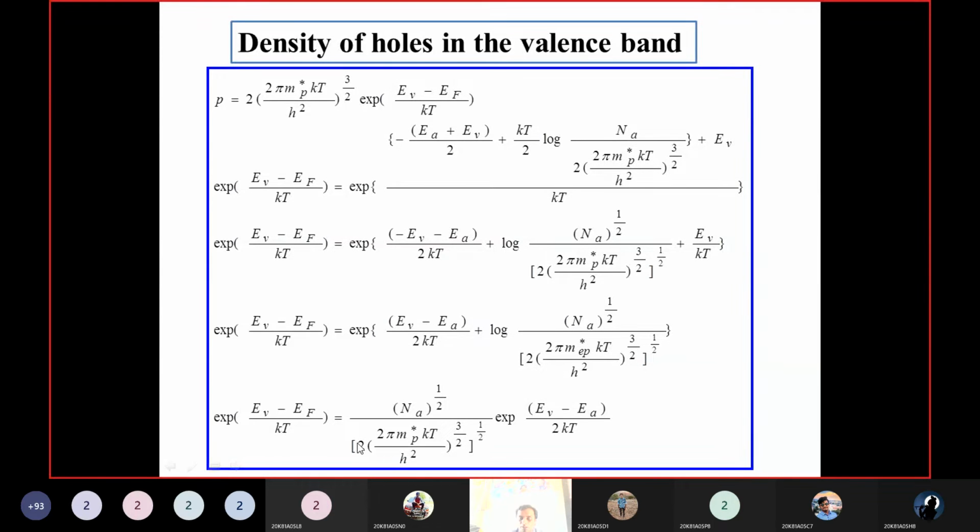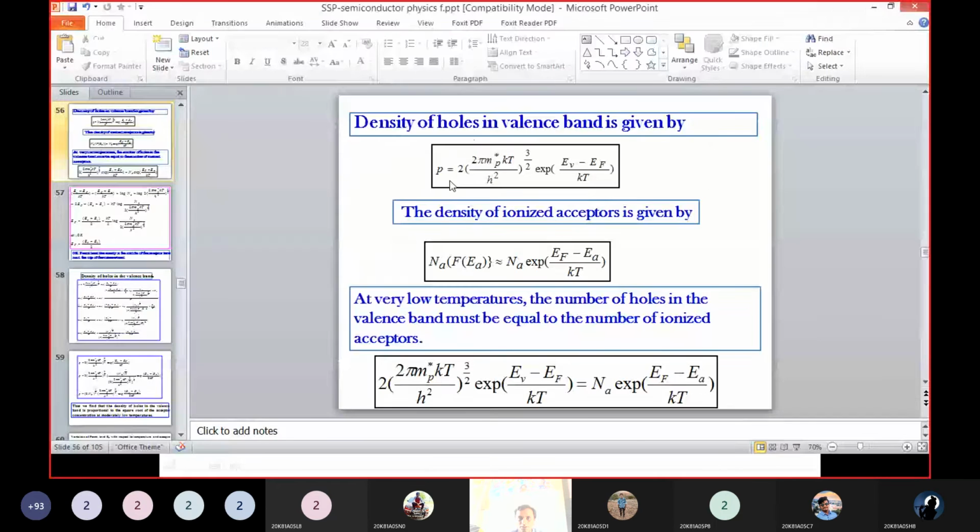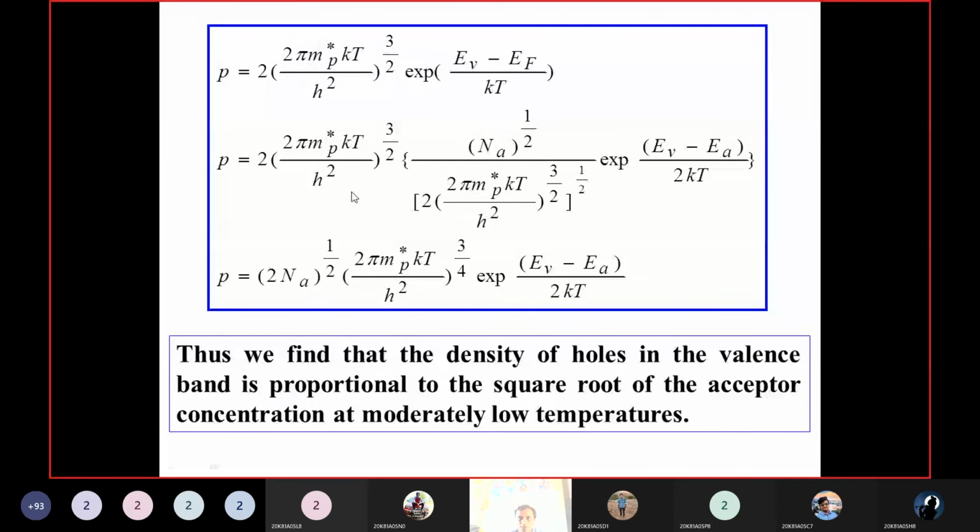Now substitute that value in this equation, and we can get this equation. If you simplify it, we get p is equal to Na power 1 by 2 into this constant into exponential of (Ev minus Ea) by 2kT. In some cases this constant value is just taken as Nv, so this also becomes Nv power 1 by 2.